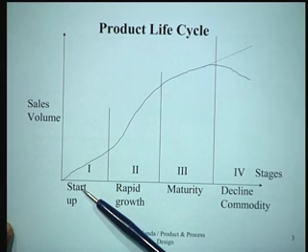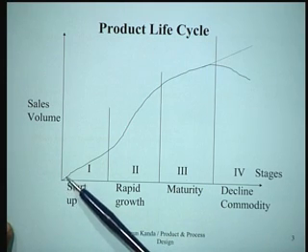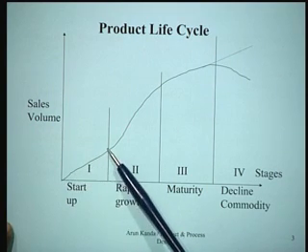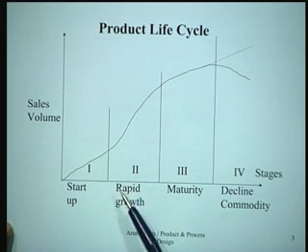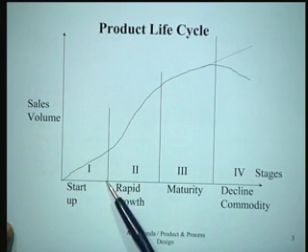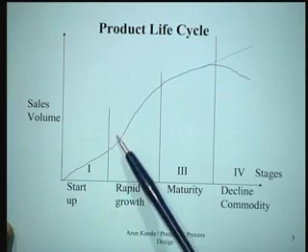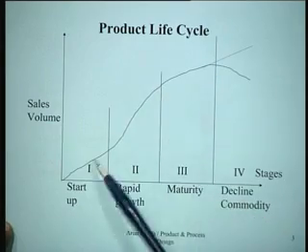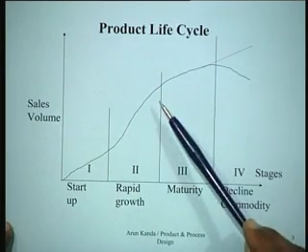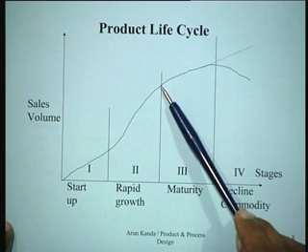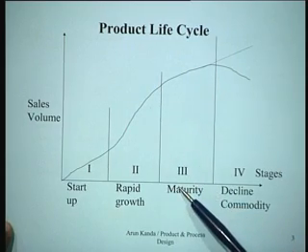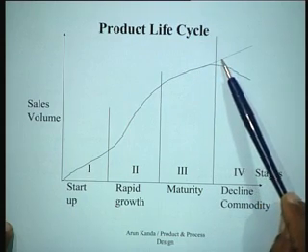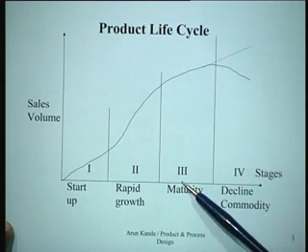When the product is introduced, typically the sales volume tends to grow at a smaller rate, so the slope of this line is generally small. Thereafter comes a stage when the product picks up in popularity, where there is a period of rapid growth. So the slope here tends to grow suddenly, and then after the product has grown to a significant extent comes the stage of maturity, where product volumes tend to stabilize. So that is the stage of maturity of the product.